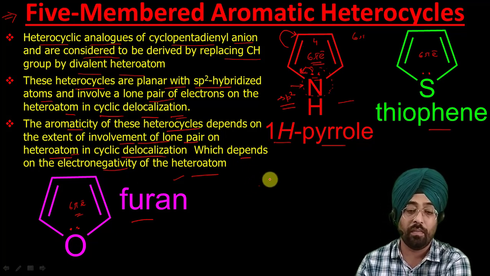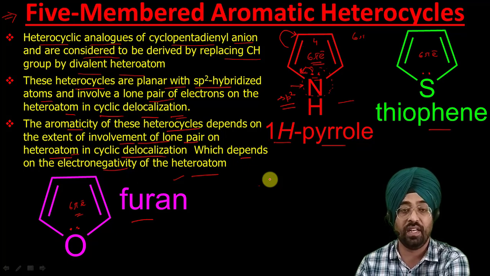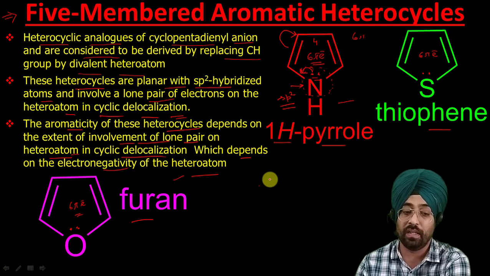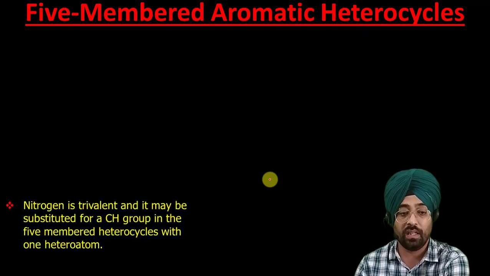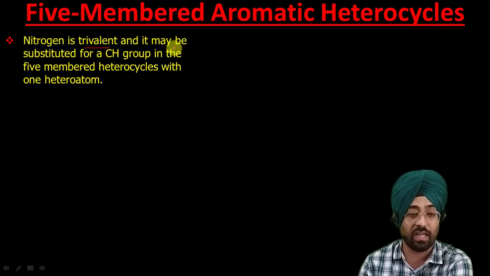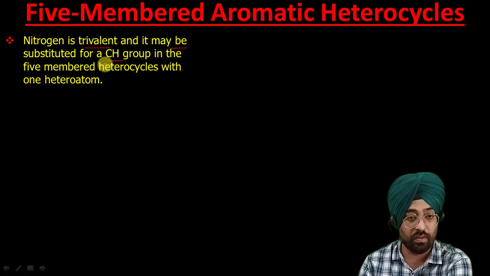But now my main aim was just to tell you about their classification, what type of structures are possible for aromatic heterocycles. So first we have done with the 6-membered aromatic heterocycles. Now these were 5-membered heterocycles. Now the other possibility is that as nitrogen is trivalent, nitrogen can form 3 bonds, it may be substituted by a CH group in the 5-membered heterocycles with 1 heteroatom.